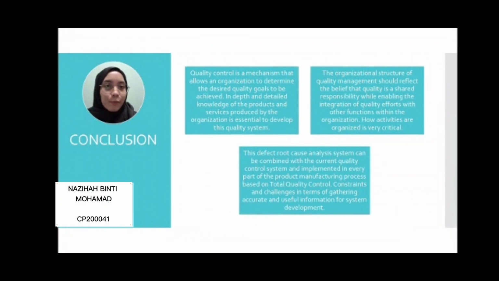In conclusion, quality control is a mechanism that allows an organization to determine the desired quality goals to be achieved. In-depth and detailed knowledge of the products and services produced by the organization is essential to develop this quality system. This organizational structure or quality management should reflect the belief that quality is a shared responsibility while enabling the integration of quality efforts with other functions within this organization. How activities are organized is very critical.